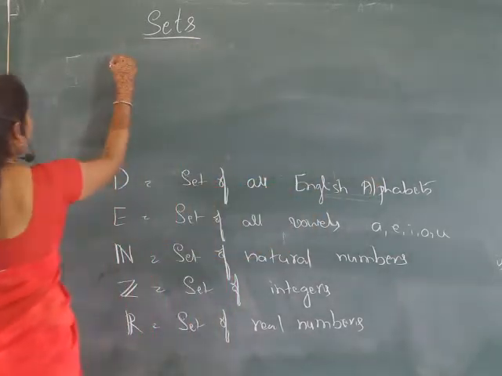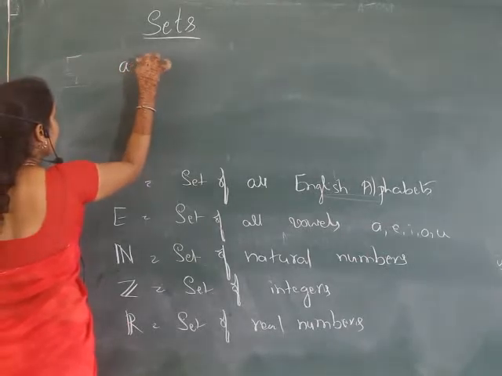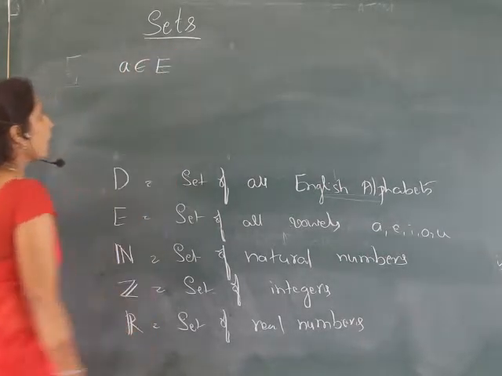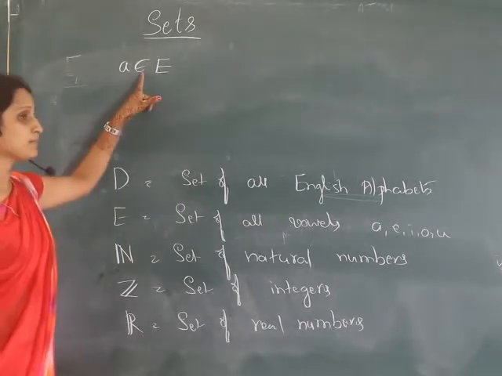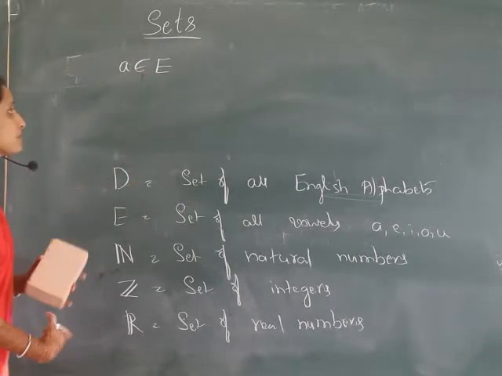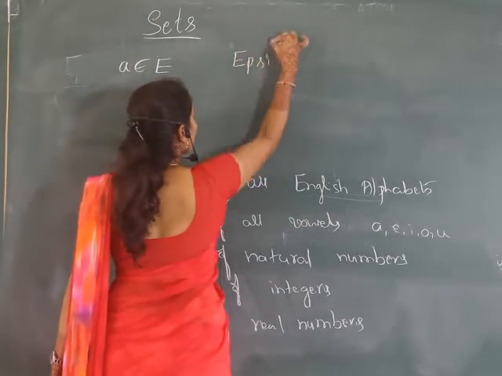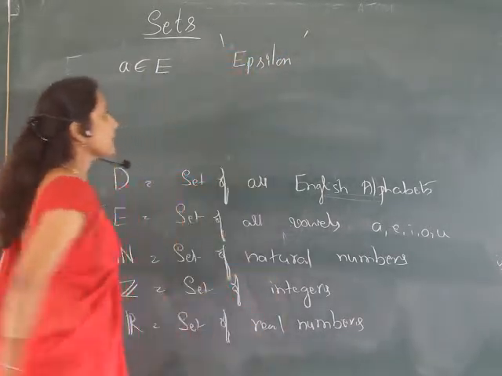Suppose A is an element that belongs to E. This is the symbol epsilon. We read it as epsilon.